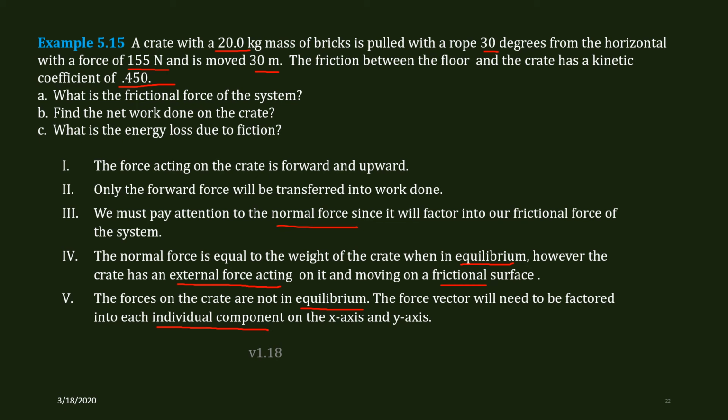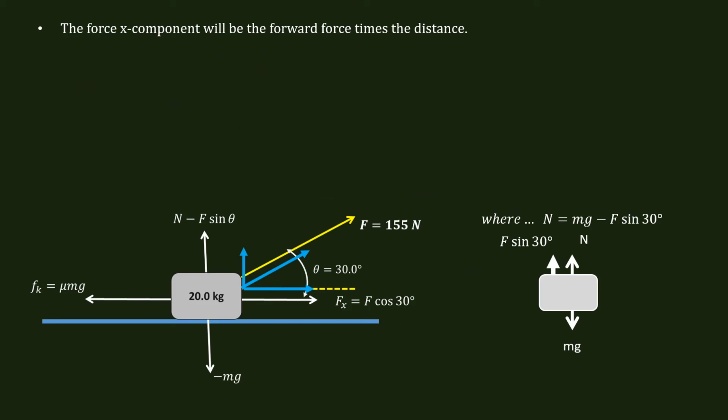Okay, so if you remember, we have a force factor like that. We have the x, and we have the y. Okay, so we have to factor those in to solve this problem. So the force on the x component will be the forward force times the distance. So we have this F of x right here. This is the only thing that's going to push this crate along the surface. The frictional force will be in the opposite direction. So we have our frictional force right here.